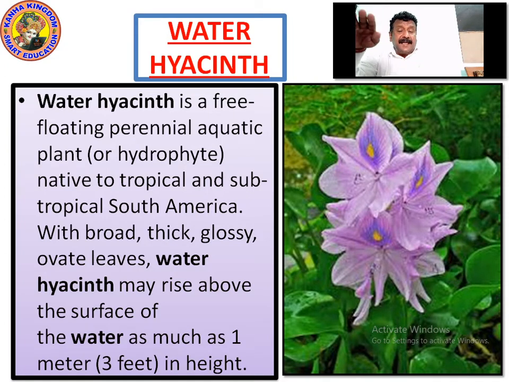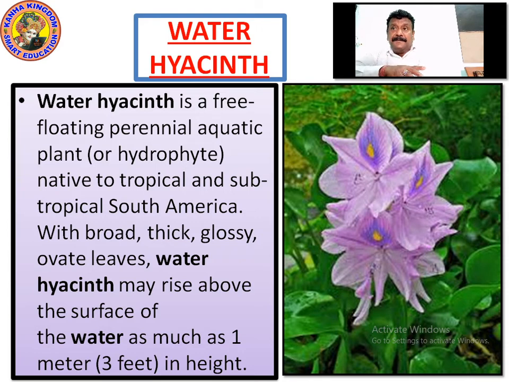Perennial means most of the time you can see it floating, or whenever these plants grow at a certain time it blossoms. So it's always a floating perennial aquatic plant. Free floating means it's freely floating on the water. Aquatic means connected to water, out or in. It floats on the water.